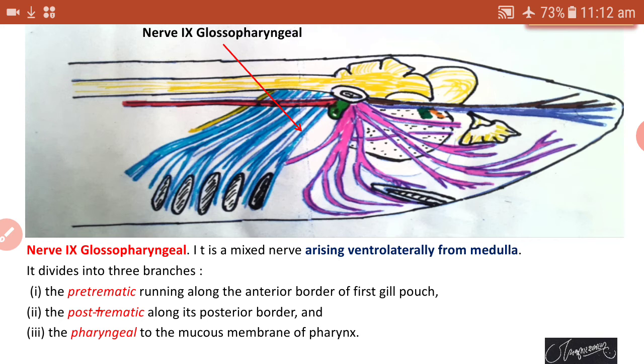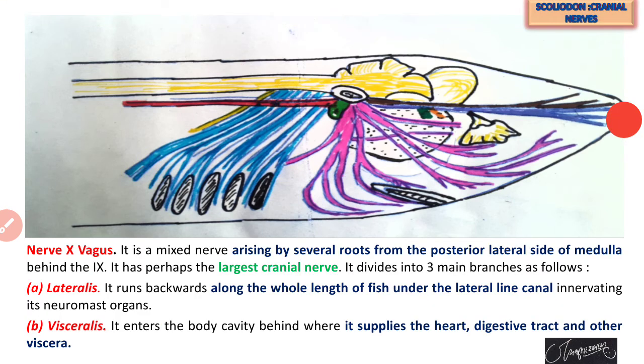So the ninth glossopharyngeal is connected with the first gill and divided into 3 sub-branches. Now the last cranial nerve, number 10, is called vagus. Vagus is a mixed type of cranial nerve, which is the largest cranial nerve, again divided into 3 branches: lateralis, visceralis, and branchialis. These are the branches of the vagus.